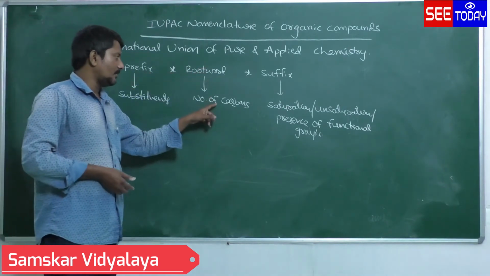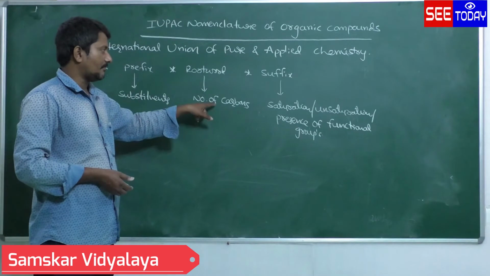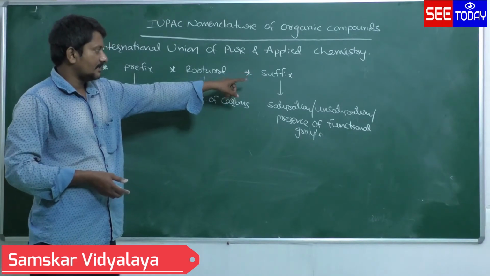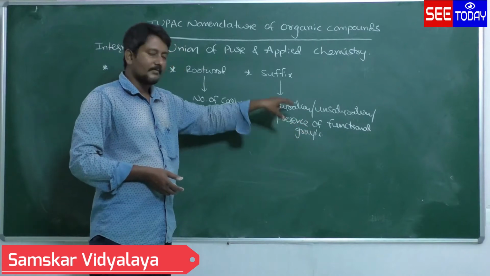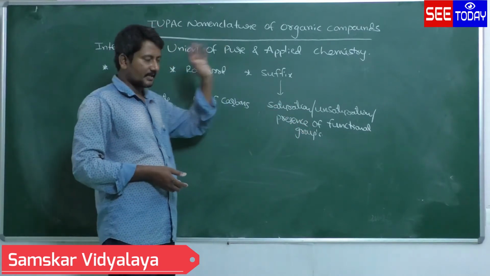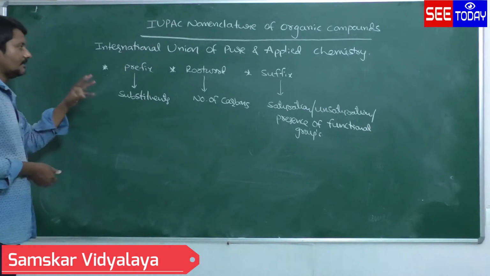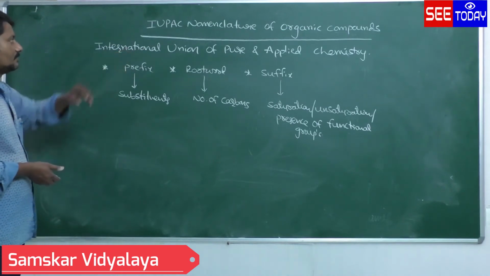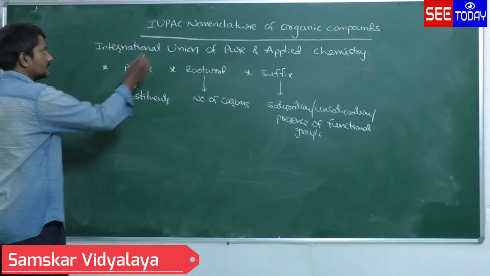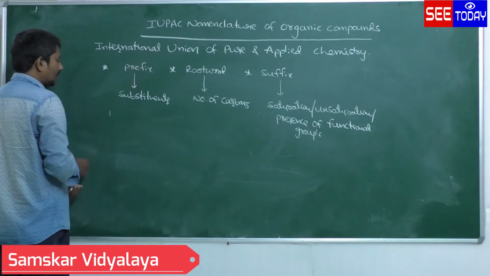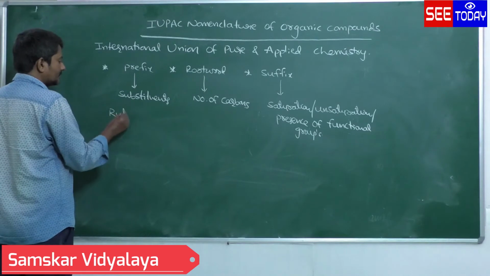Root word tells about the number of carbons. Suffix tells about the saturation, unsaturation, as well as the presence of a functional group. These are the three terms commonly used in the IUPAC method. Then what kind of rules are applicable to write the IUPAC names?